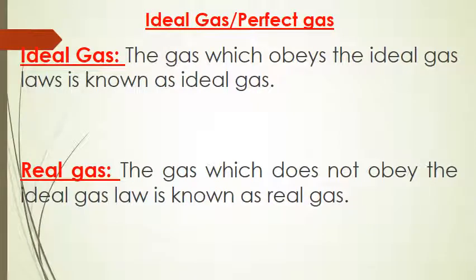From now onwards, our discussion will be regarding ideal gas or perfect gas. An ideal gas or perfect gas is the gas which obeys the ideal gas law. Later we will see what that ideal gas law is. A real gas is the gas which does not obey the ideal gas law. This is a very simple definition for ideal gas and real gas. An ideal gas obeys the ideal gas law and hence it is called an ideal gas. A real gas doesn't obey the ideal gas law and hence it is called a real gas.